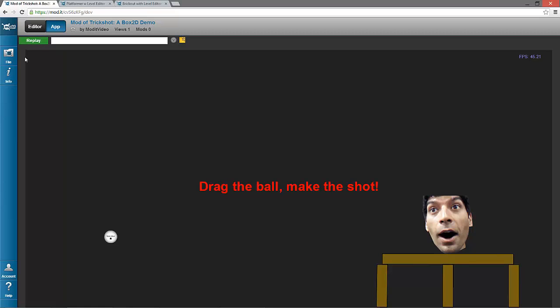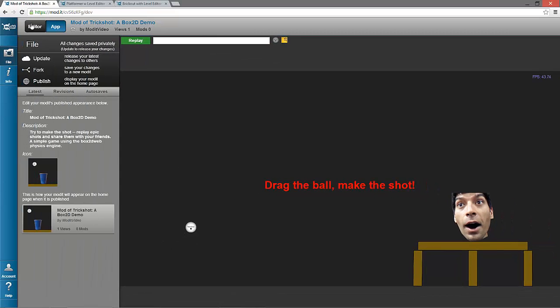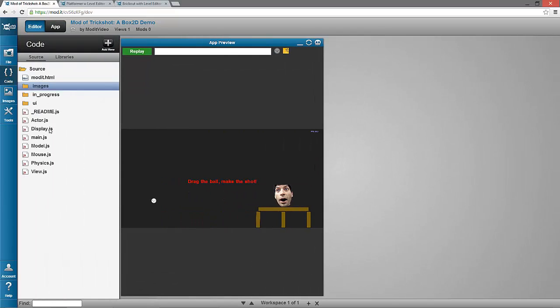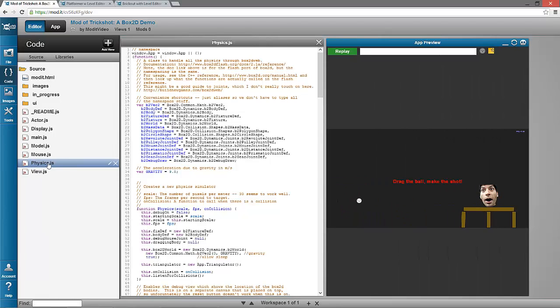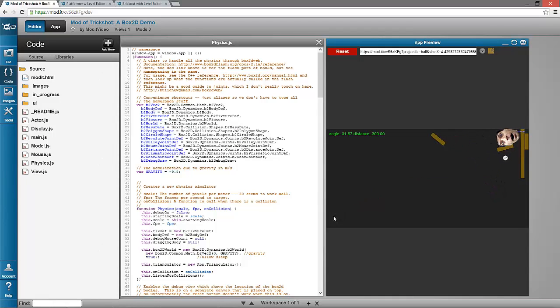Now, if I know how to do something more than just images, I can go into the editor, click on code, and see all the source code that defines this whole application. Everything, every little bit of it. So even if I don't know much about this application, or I haven't seen this code before, I might get curious and open up physics, and I might see this gravity constant and say, that seems a little interesting. What happens with that? Okay, cool. I just reverse gravity. That's something I've always wanted to do.